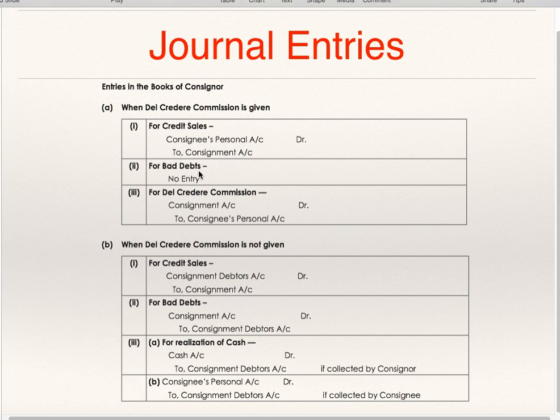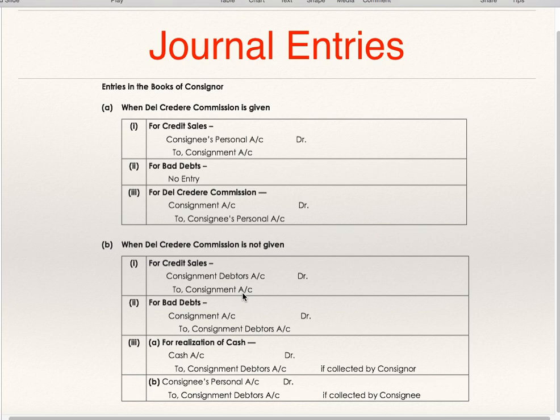Consignor will pass the credit sales entry consignee's account to consignment account, and if there are bad debts, he is not supposed to pass any entry for bad debts. The consignor is not supposed to pass an entry for bad debts if he is giving Del Credere Commission to the consignee. And the Del Credere Commission entry is the normal entry: consignment account debit to consignee's personal account. When Del Credere Commission is not given, then for credit sales, the entry is consignment debtors account debit to consignment account.